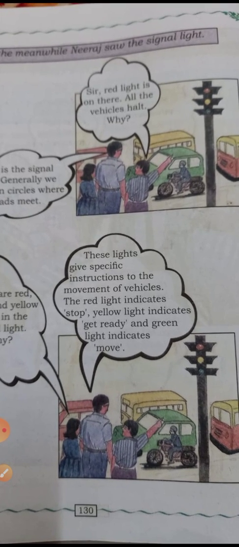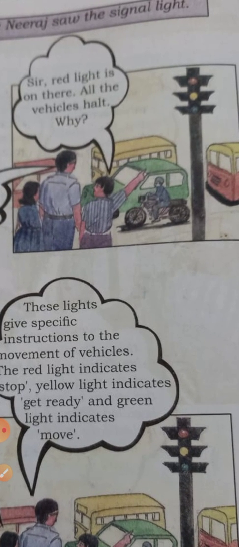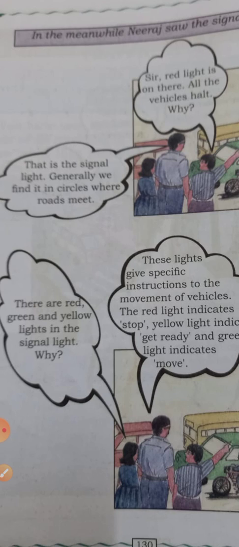So, you can see here, Neeraj is saying, "Sir, red light is on there. Are the vehicles halting? Why?" So then the teacher answers, "That is the signal light. Generally, we find it in circles where roads meet."